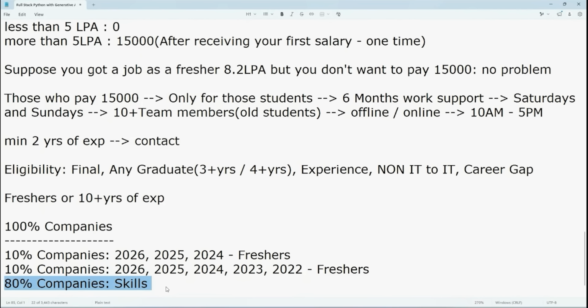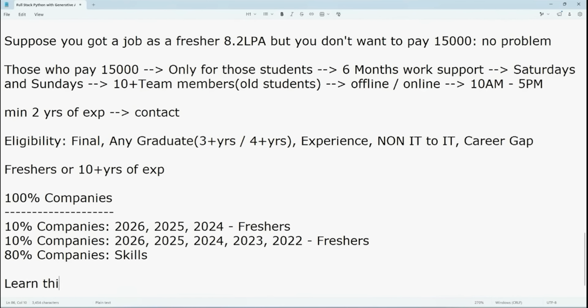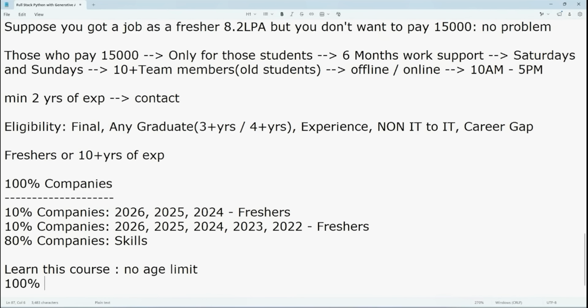But here, another important point I want to give. Okay. What is that important point? To learn this course, there is no age limit. There is no age limit. Suppose you are expecting 100% placement support from SIVASOFT, definitely your age should be less than 30. Okay. Suppose your age crosses 30 and above, then I want to know about your history.